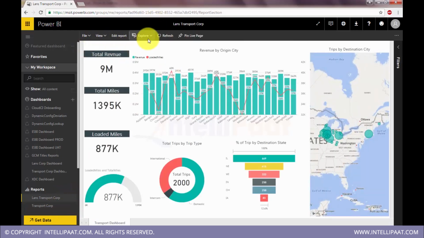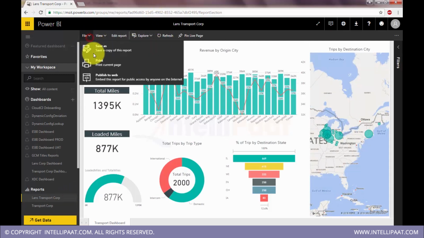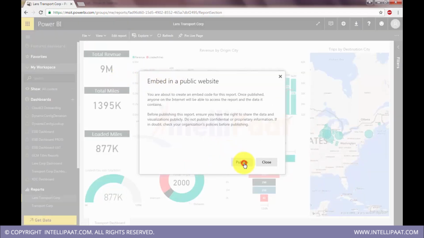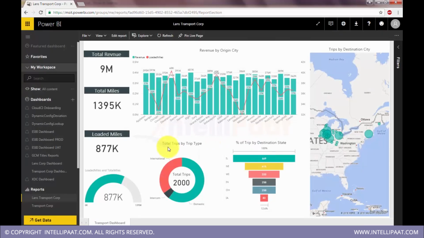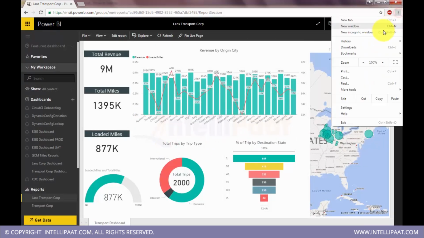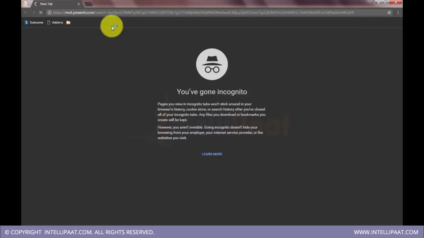Now, another way in which you can publish this report is by creating it as an embedded copy. When you click on this publish to web, it will create an embed copy. Now you see this iframe code here. Anybody with this link can access, can analyze, can view our analytics. This can be freely embedded into any application. So this is Power BI embedded.